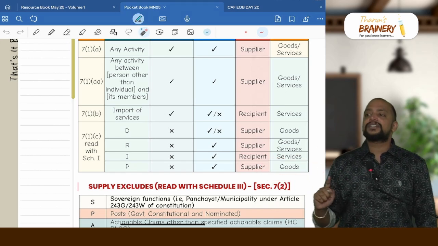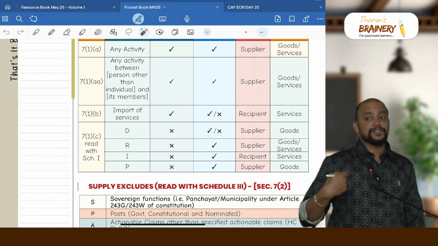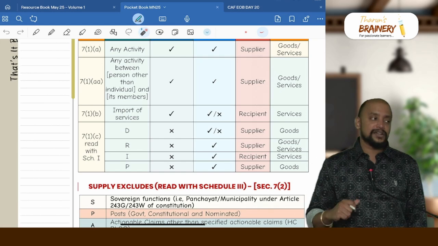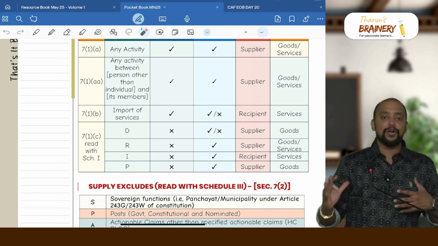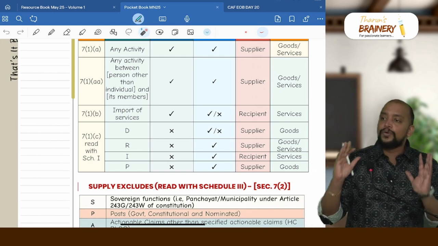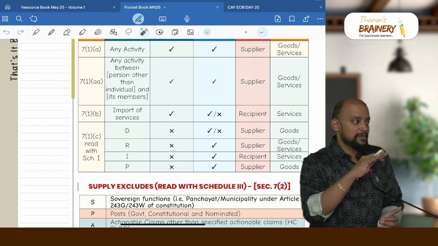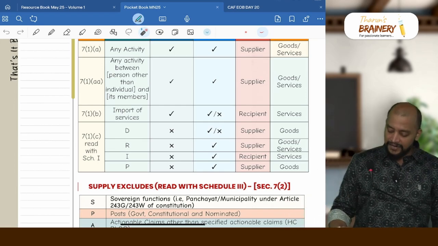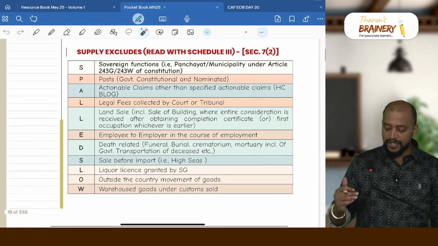If there is any transaction between principal and agent which is in the context of services, even though without consideration, will it become supply? No, it will not become supply, because without consideration only goods will come under supply, 7.1c, between principal and agent, not services. Then we have some exclusions from the meaning of supply.